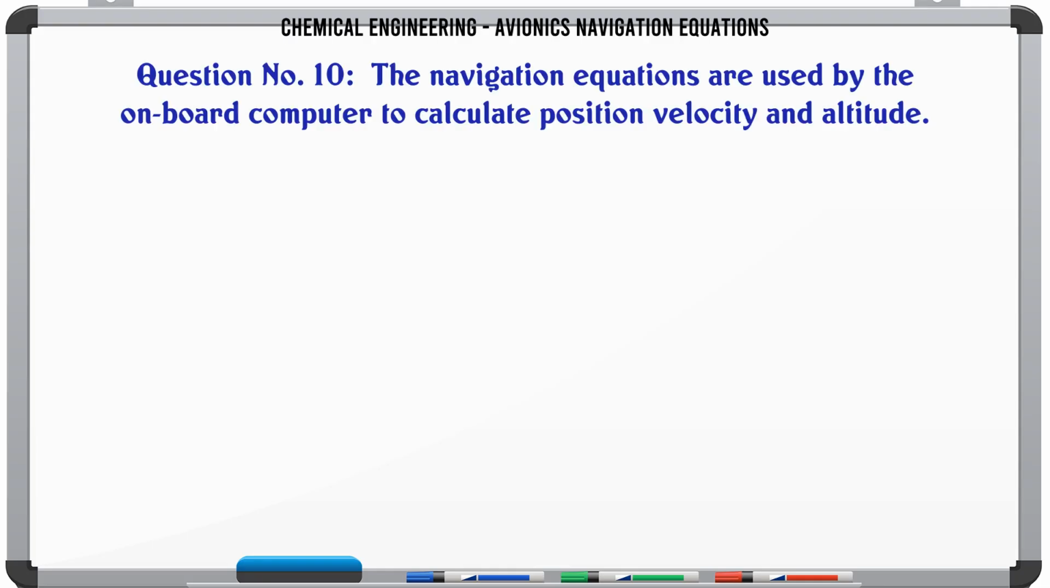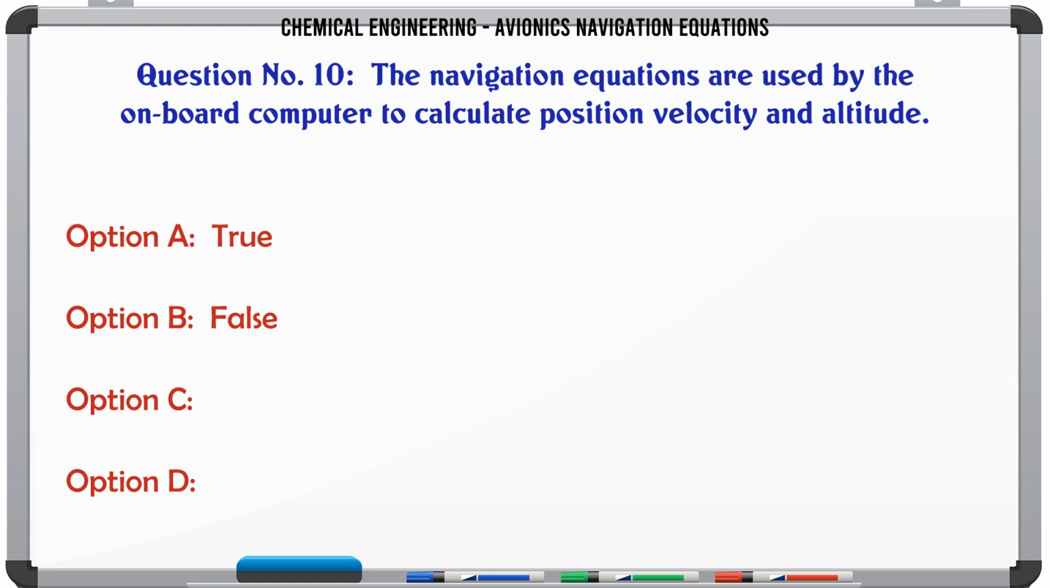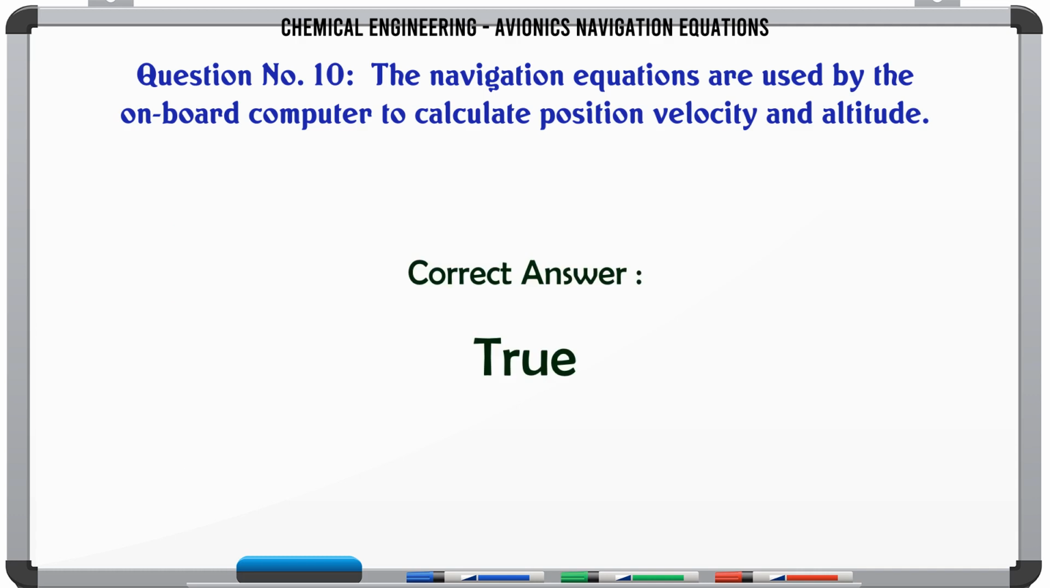The navigation equations are used by the onboard computer to calculate position, velocity and altitude. A. True, B. False, C., D. The correct answer is true.